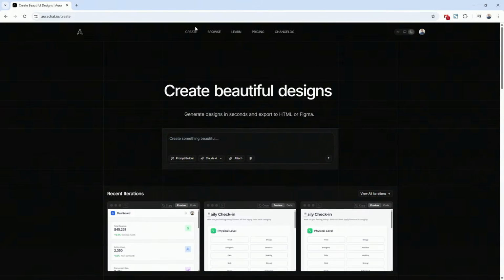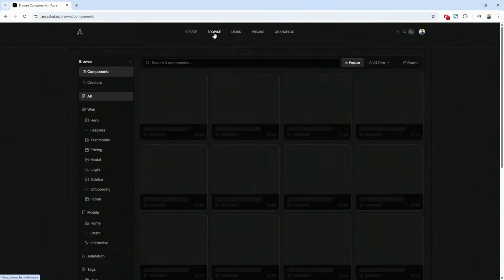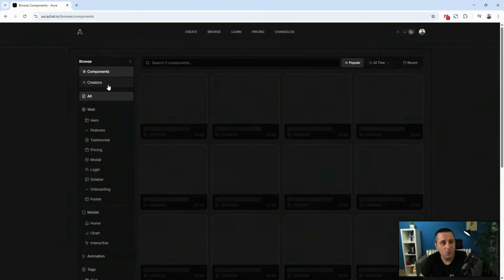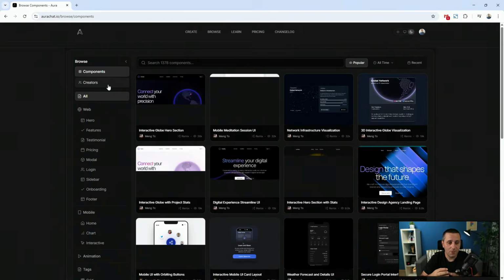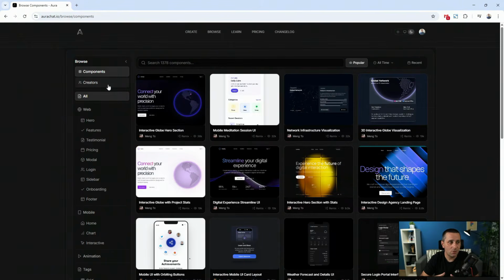First tool I want to mention is Remix. If we go right here to Browse, the browse feature allows you to quite easily browse various different categories to get you started really quickly so that you can then remix whatever you find. Here at the top, you can search by popular, you can search by recent, but you can search by web or mobile. And then in web and mobile, you have some of the most popular sections which you can use to remix.